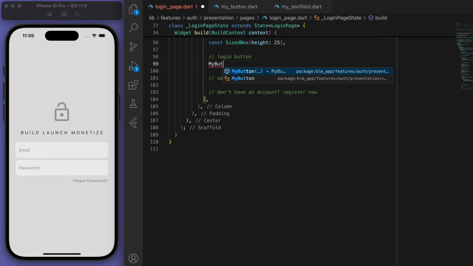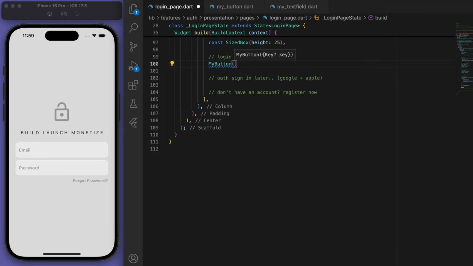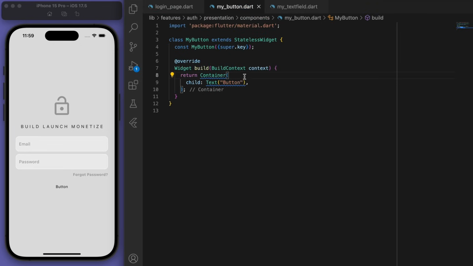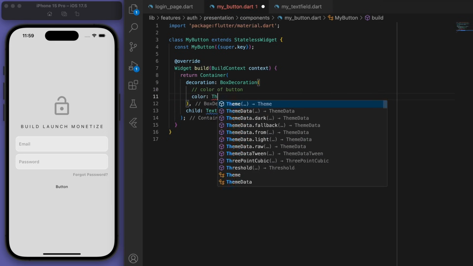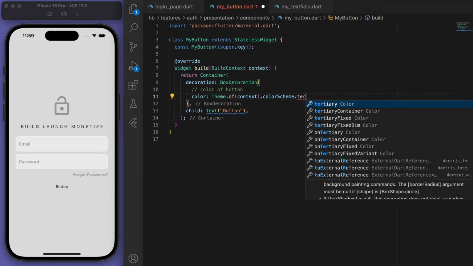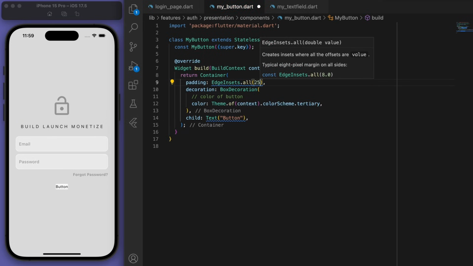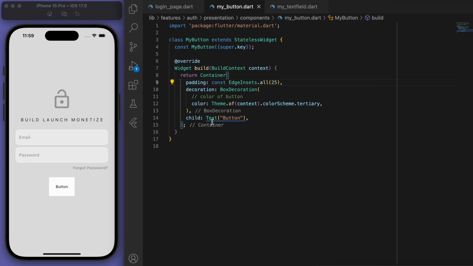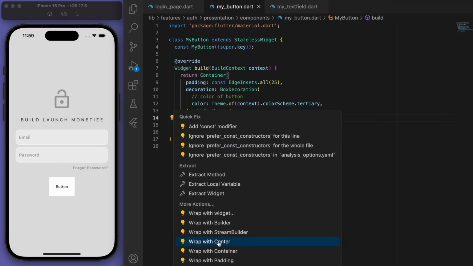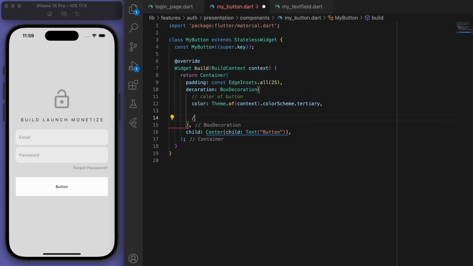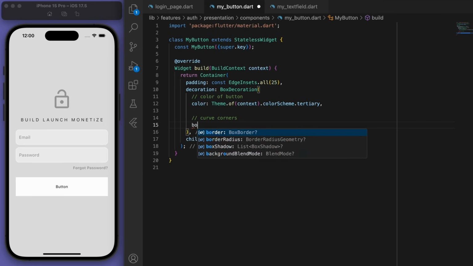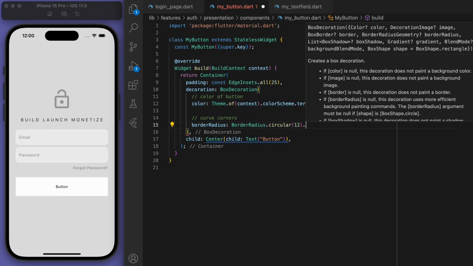Cool, so there's our button. And we can start decorating it in this file. So we got the color of the button. Let's add some padding. And curve the corners. And just overall just decorate this up.